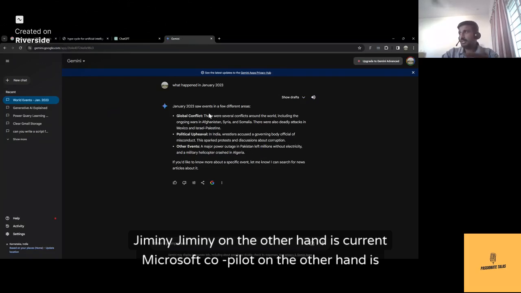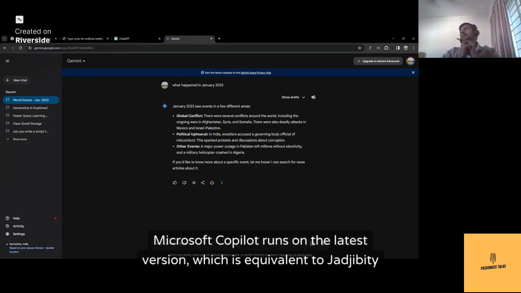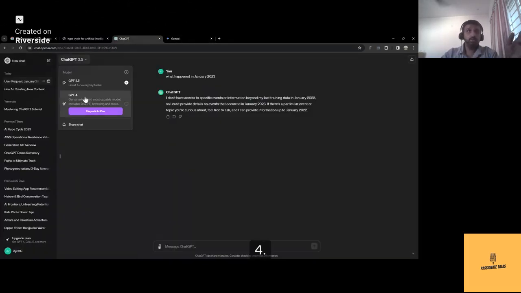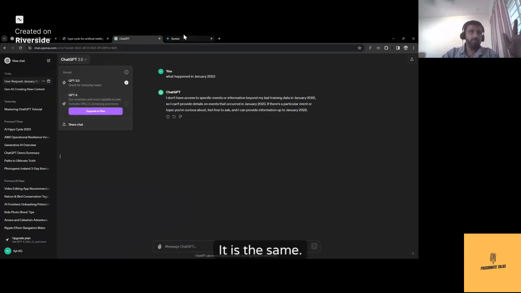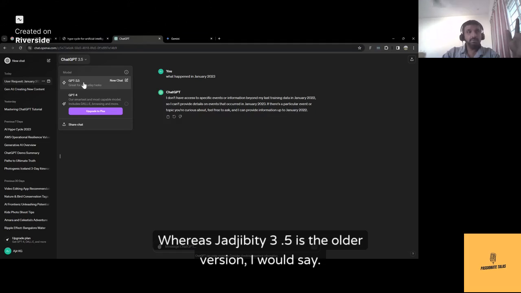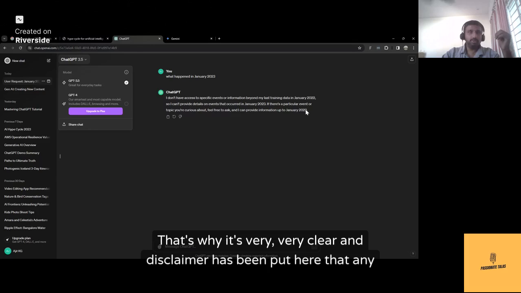Gemini on the other hand is current. Microsoft Copilot on the other hand is current. Microsoft Copilot runs on the latest version, which is equivalent to ChatGPT 4. Hence, there is no bifurcation of information you would gather from Copilot and Gemini. It is the same. Whereas ChatGPT 3.5 is the older version, I would say. Hence, the data recovery is limited to 2022.